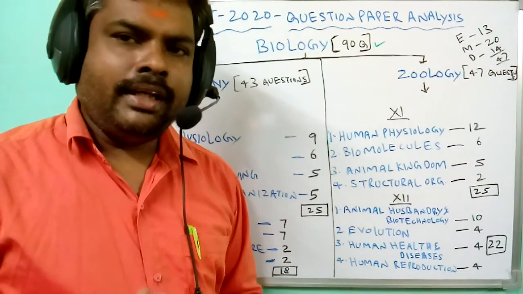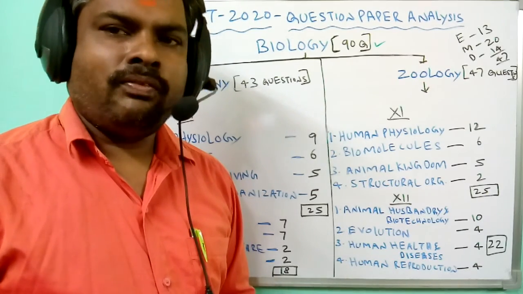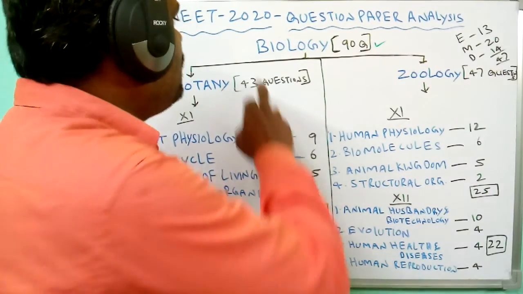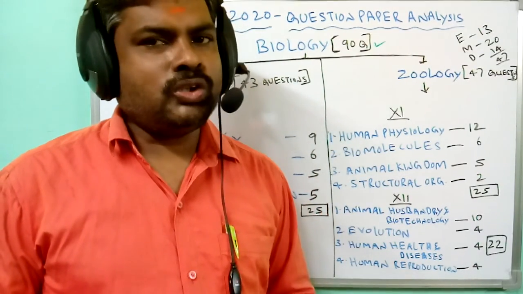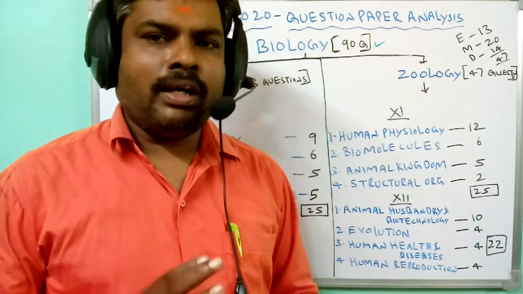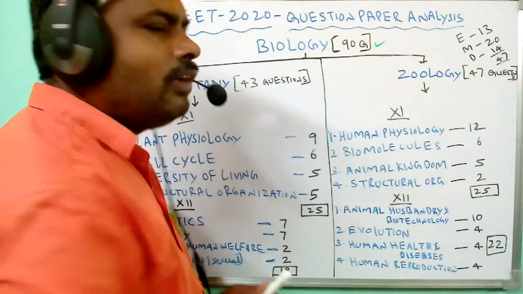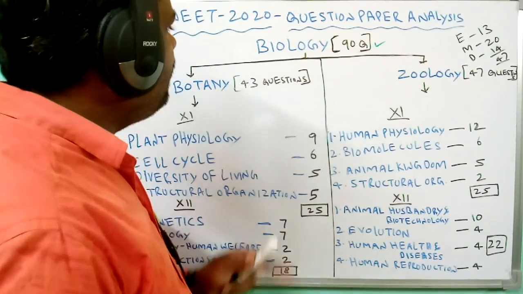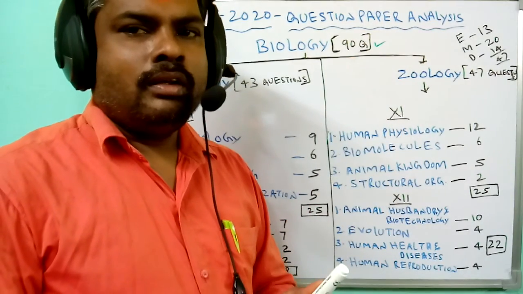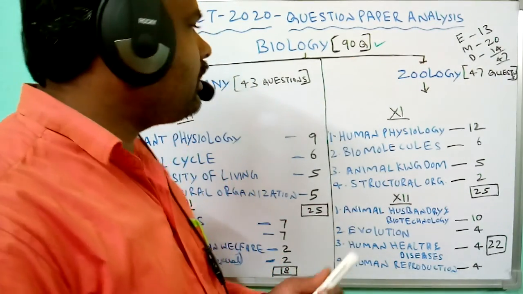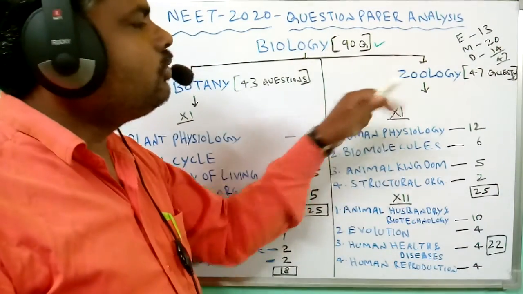As we know, the NEET exam has three sections. One is chemistry, another is physics, and the last section is biology. Biology is one of the most important sections, and it has both botany and zoology. Generally, the biology section has 90 questions. Of these 90 questions, some are given to the botany section and some to the zoology section.